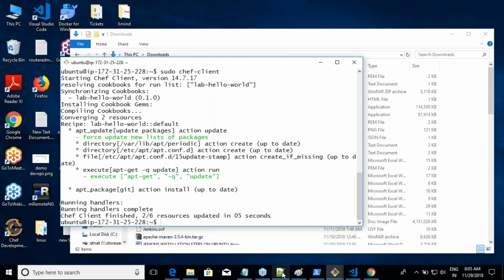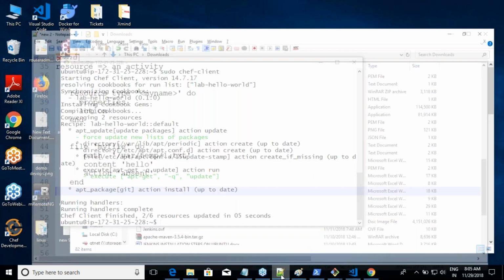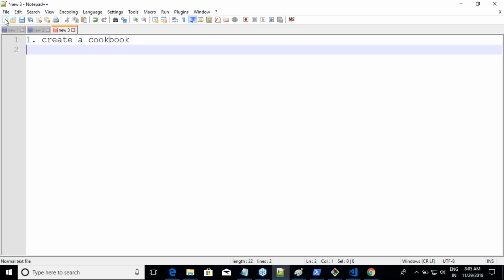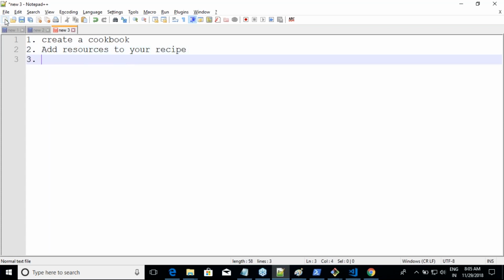Okay. So what have we done now? We have created a workflow basically. I'm trying to draw a workflow. Create a cookbook, and then add resources to your recipe. Upload cookbook.